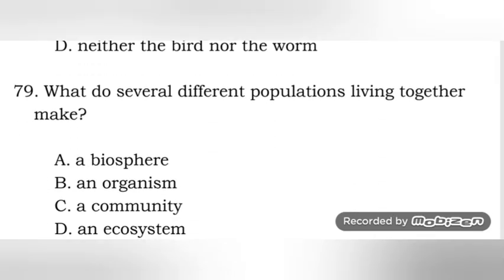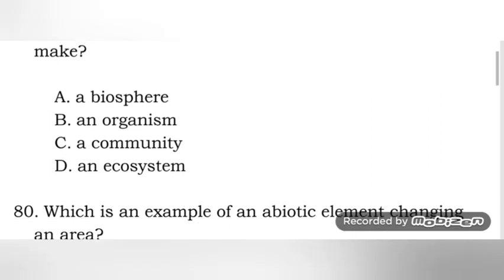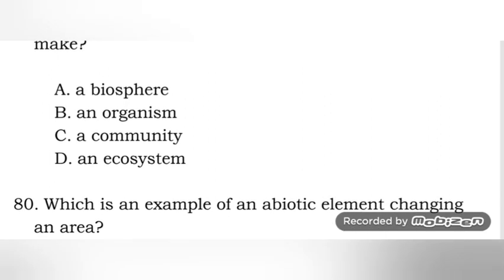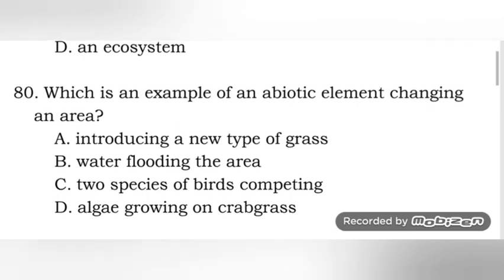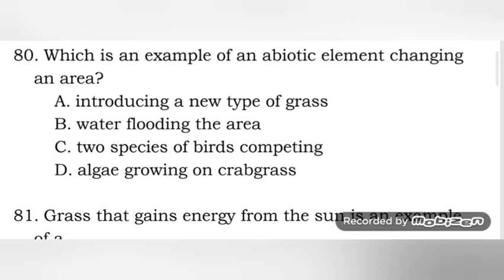Next, what do several different populations living together make? Populations make a community. Biosphere is the biggest of the hierarchical organization. Number 80, which is an example of a biotic element changing an area? Introducing a new type of grass, water flooding the area, two species of bird competing, or algae growing on a crabgrass. Water is a non-living thing, so water flooding the area is the abiotic. A, C, and D are biotic.